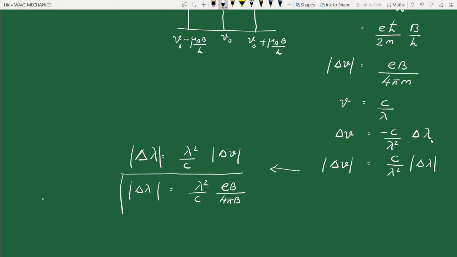Usually the splitting of spectral lines in the presence of the magnetic field, that is Zeeman splitting of spectral lines, the amount of splitting is expressed in terms of wavelength, so much angstrom. So this expression we use for that, lambda square by c into e b by 4 pi m.